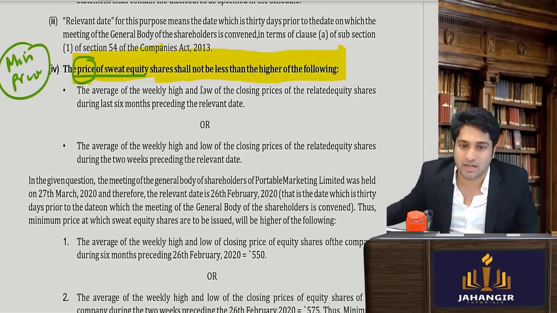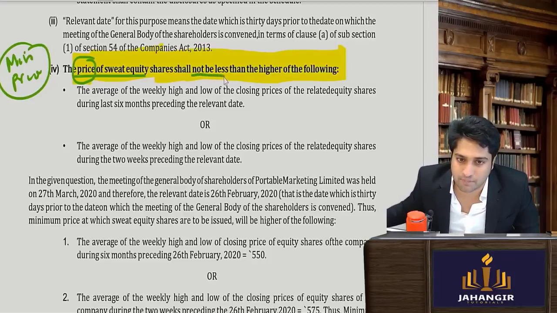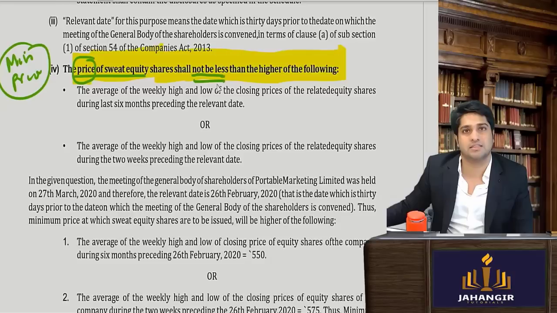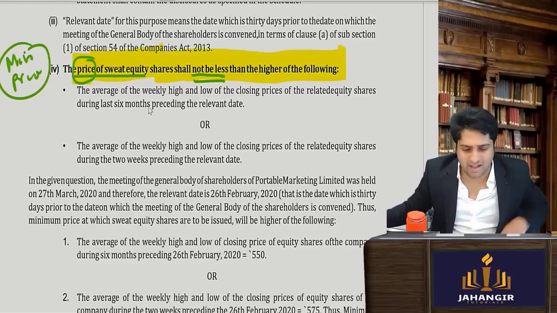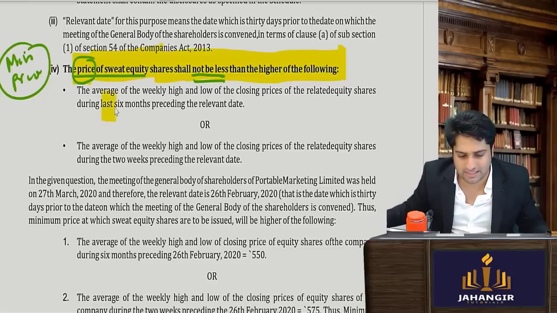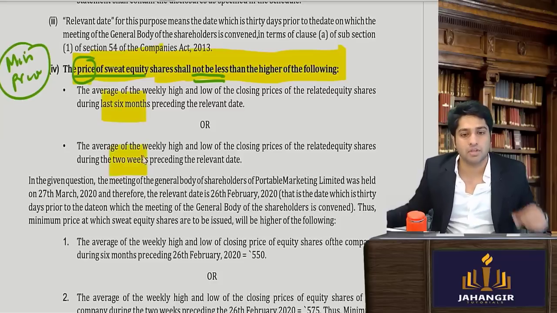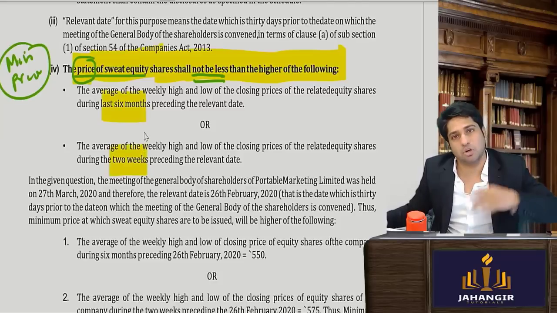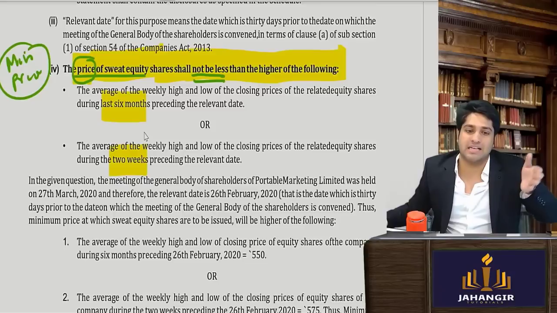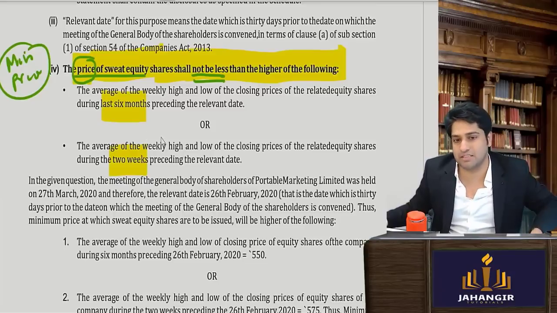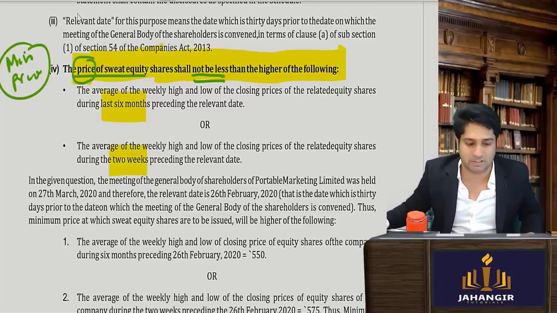Now, it should not be less than the higher of the following: the average of the weekly high and low of the past 6 months, or the past 2 weeks. There are softwares in place to find out the average price of the past 6 months and also the average price of the past 2 weeks.